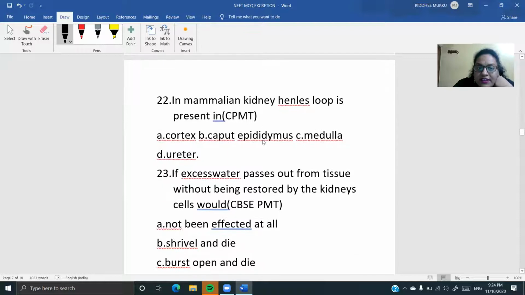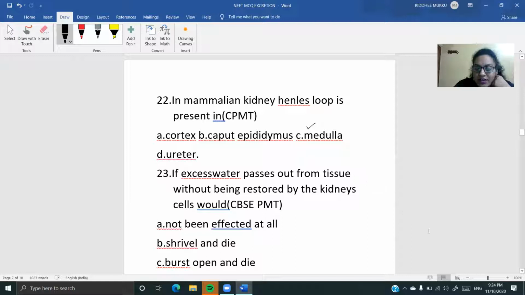In mammalian kidney, Henle's loop is present in... हेनलीज लूप कहां पर है हमारा? It's present in the medullary area. If you remember, I was introducing you to the cortical as well as the juxtamedullary nephrons. I have shown you those long loops of Henle, right? So they were hanging inside where? Hanging inside the medulla area.